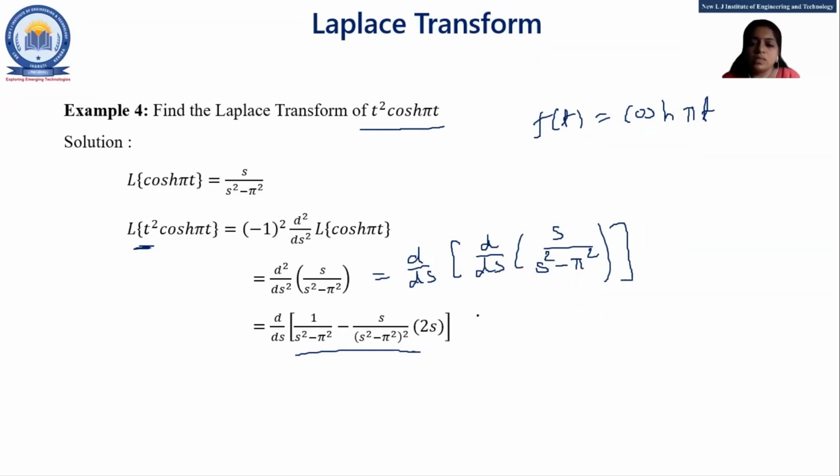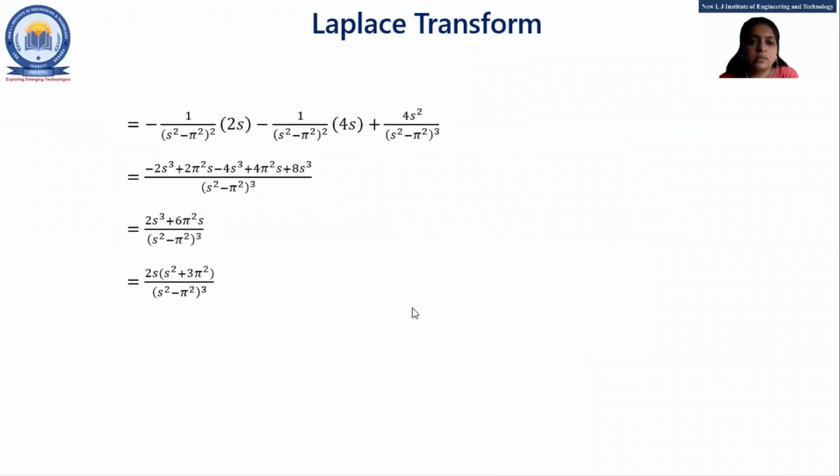Now this is the answer of the first derivative, but we want to find the second derivative also. The second derivative is minus 2s upon s square minus pi square the whole square minus 4s upon s square minus pi square the whole square plus 4s square upon s square minus pi square the whole cube. This is the LCM, and after simplification, this is our final answer, students.